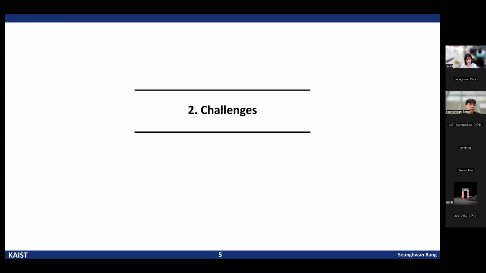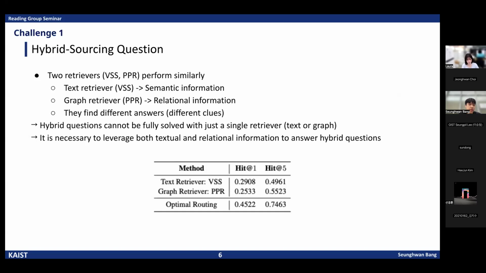So before moving on to the methods, the authors identify two challenges in HQA. The first challenge is hybrid sourcing questions. As you can see in the table, the two retrievers, text retriever VSS and graph retriever PPR, perform similarly overall.